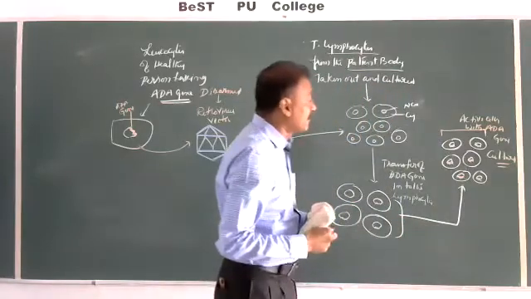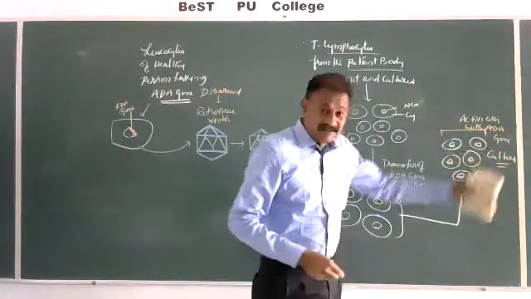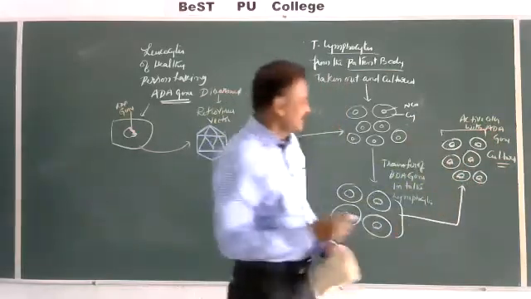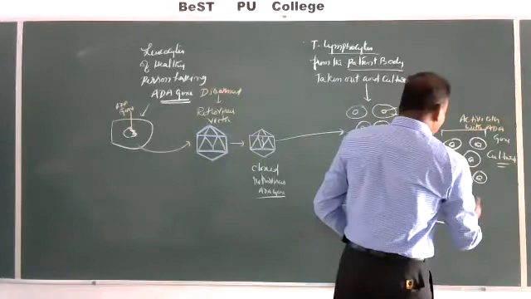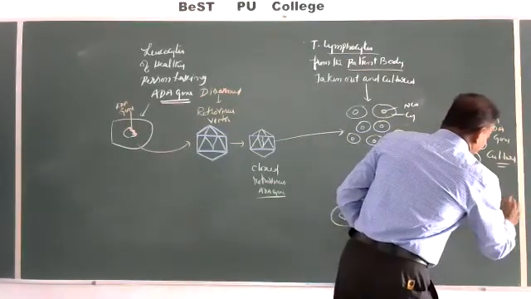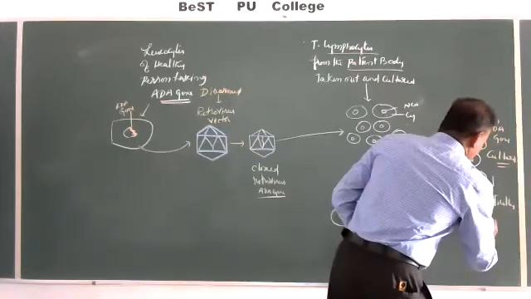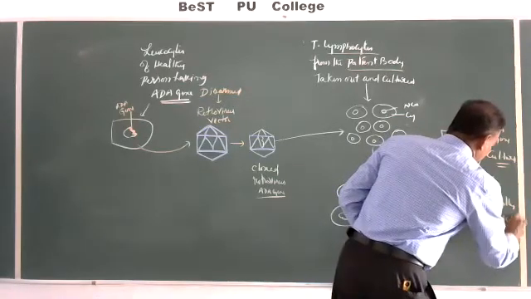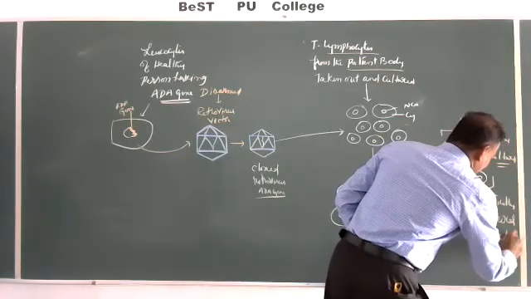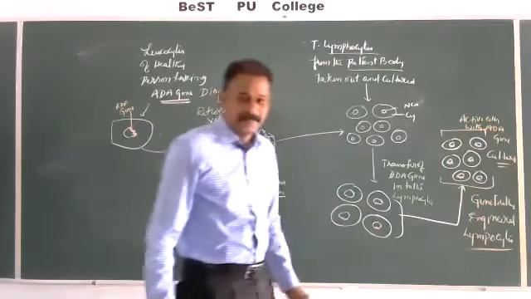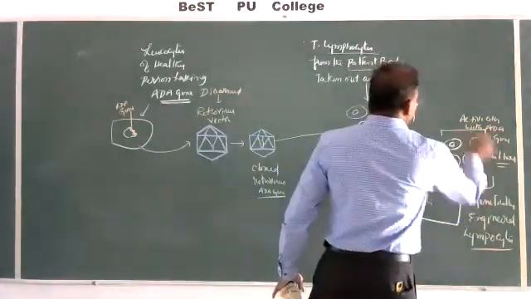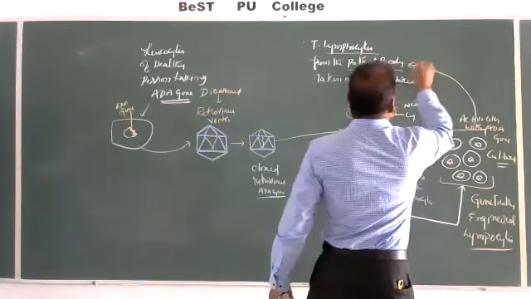So they are called transgenic or genetically engineered lymphocytes which carry the healthy ADA gene. Now we are going to incorporate all this into the patient's body.